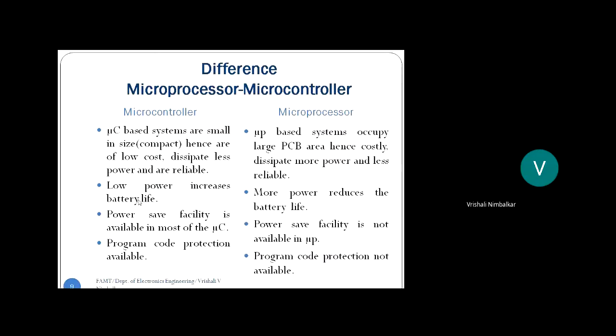Right? So microcontroller based systems are low power, hence more battery life. Next, there is one good facility in microcontrollers. There is a power saving facility in almost all microcontrollers, whereas that is not present in microprocessors.